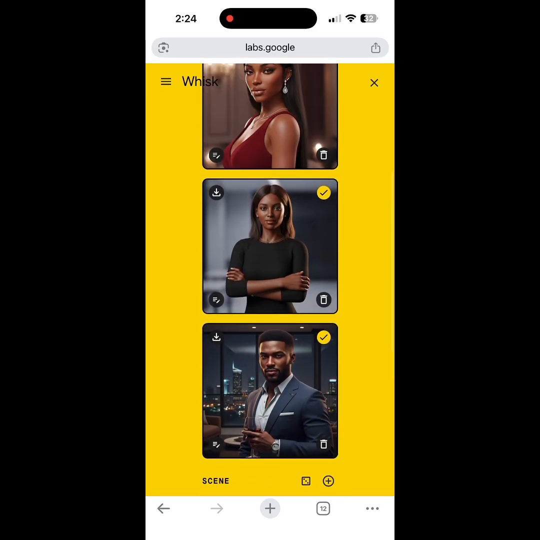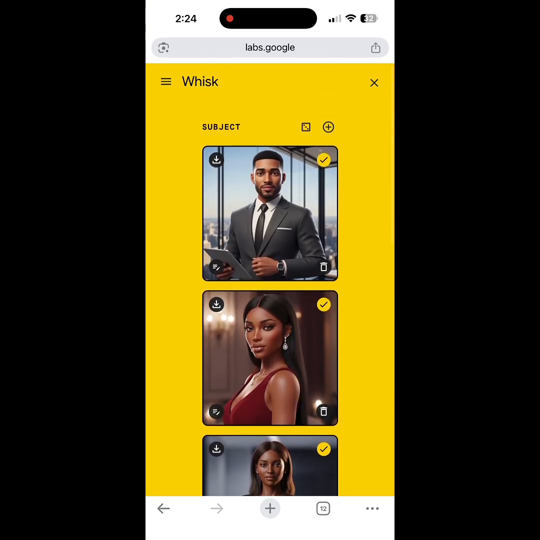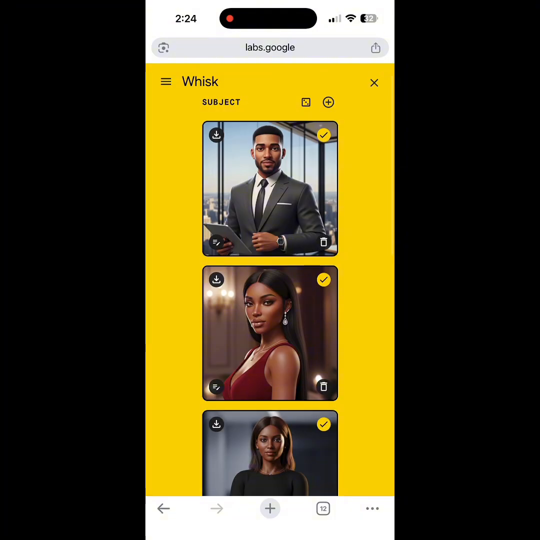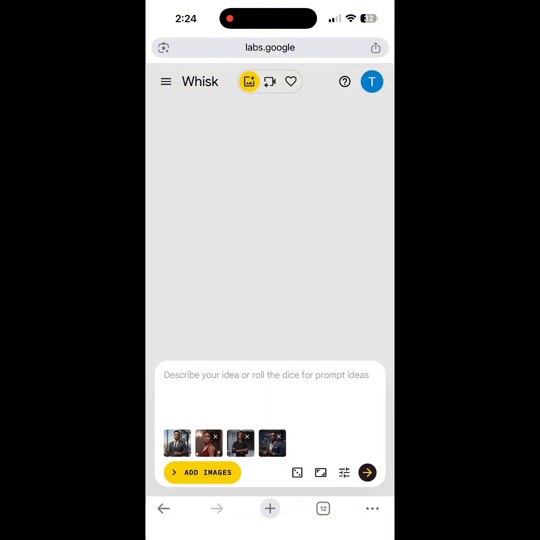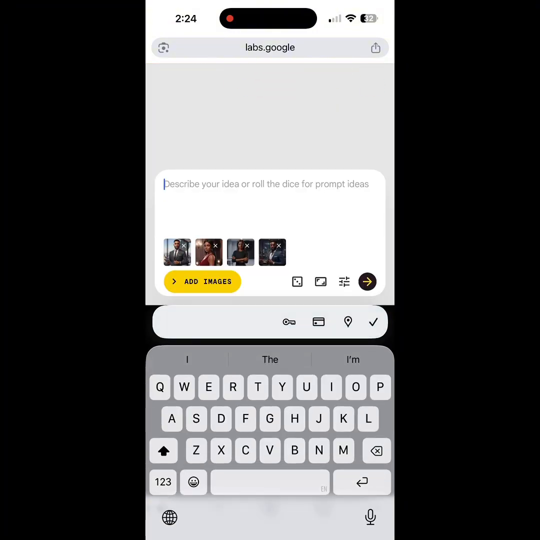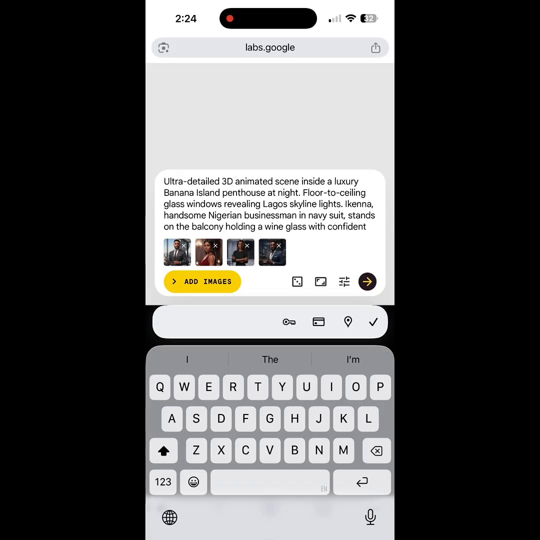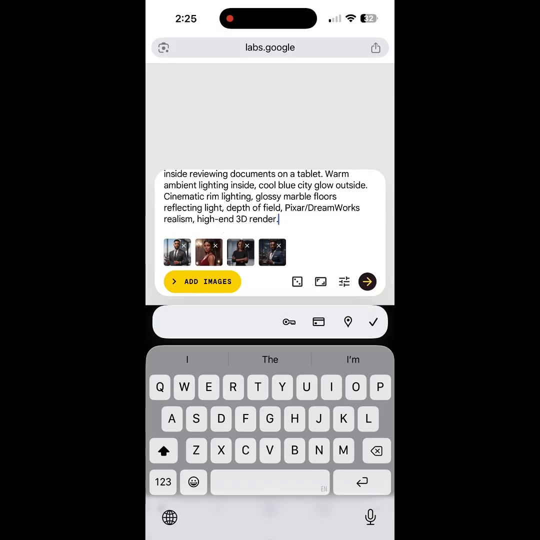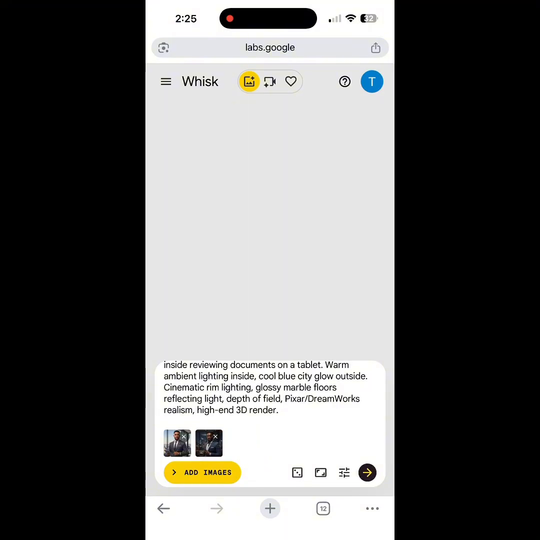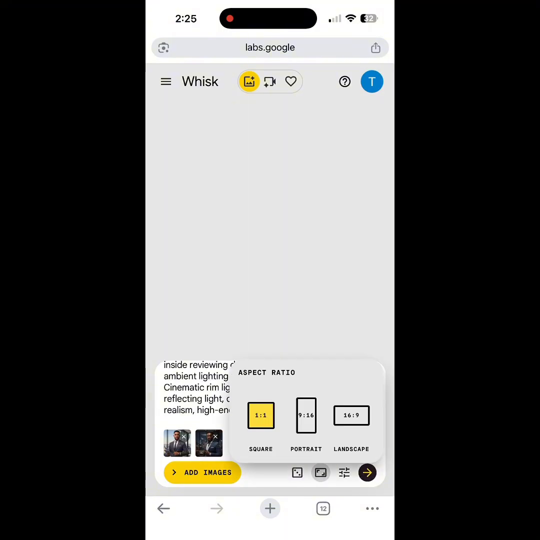See, so all of them loaded. You can untick them and you can tick them, depending on which one you need in your scene. So in this scene now, we only need Tunde and Ikena. So let's untick the 2 girls.